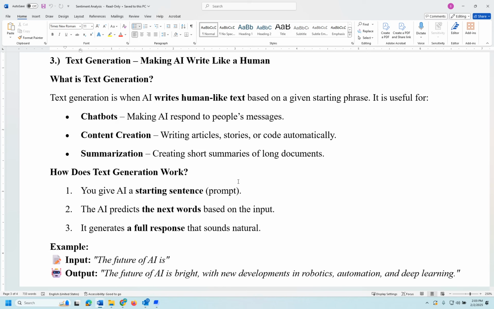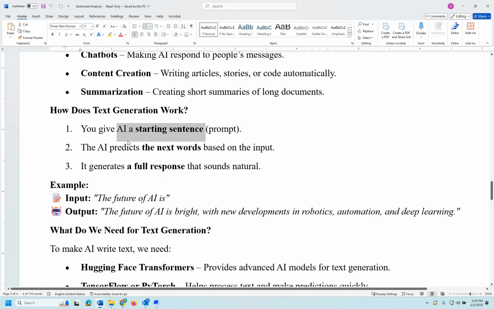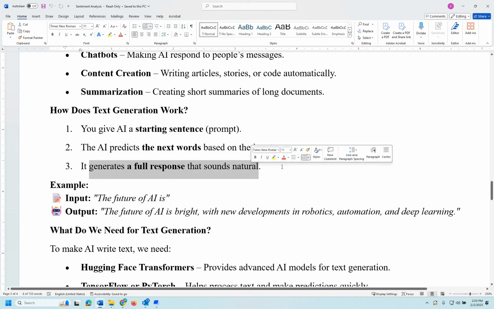In chatbots, AI would be able to respond to people's messages. In content creation, it can write articles, stories, and even source code automatically. If you provide a MapReduce program in big data, it should be able to write the piece of code for you. Similarly for text summarization. How does text generation work? As I said, you provide a starting sentence, prompt, or phrase first, and AI would predict the next words and generate the full response.